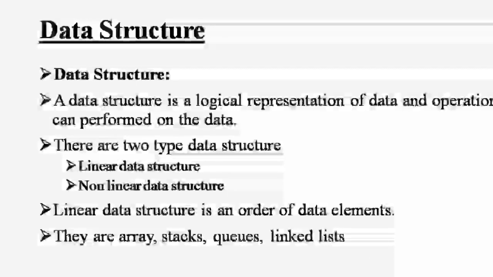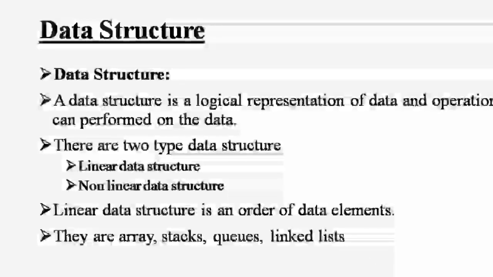A data structure is a logical representation of data and the operations that can be performed on the data. There are two types of data structures: linear and non-linear. A linear data structure is an order of data elements, such as array, stacks, queues, linked list, etc.